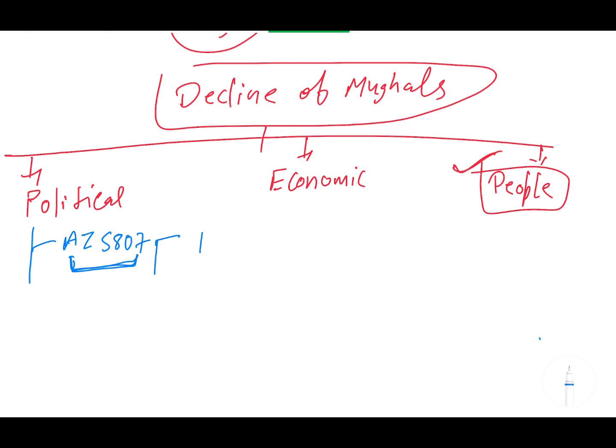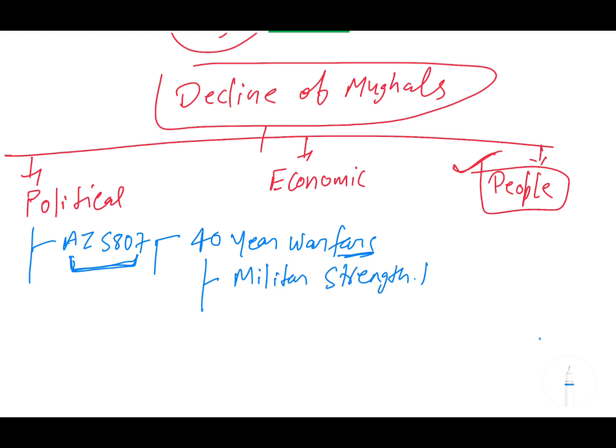Aurangzeb did continuous 40 years of warfare. If someone is involved in 40 years of warfare, what does this lead to? First, the military power decreases, the military strength decreases in numbers. Second, it also weakens economically, because many resources drain away, and the resources also go down.